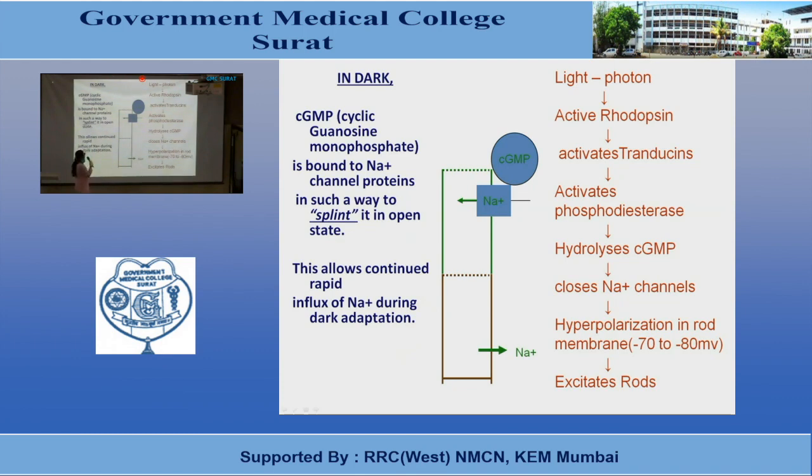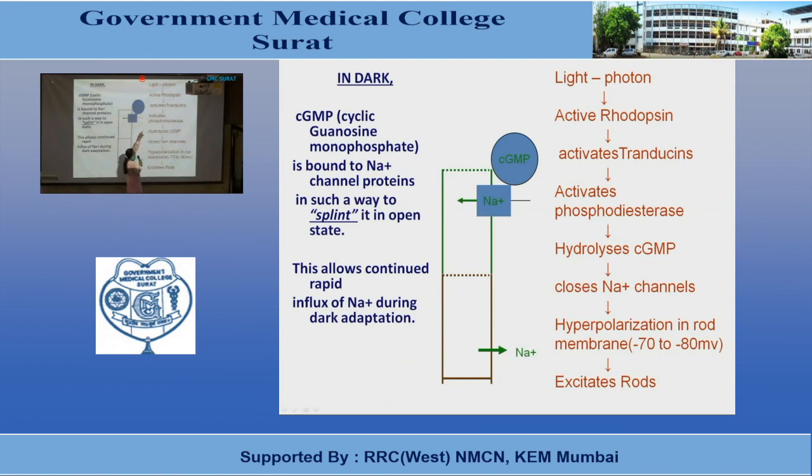So once rods and cones are excited, it results in the formation of active rhodopsin, or you can say metarhodopsin 2. Once this active rhodopsin is formed, it will activate many molecules of transducin, which is a G protein present in the membrane of the disc in the rods and cones.